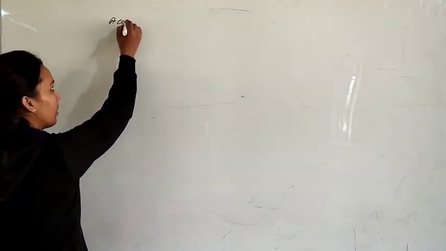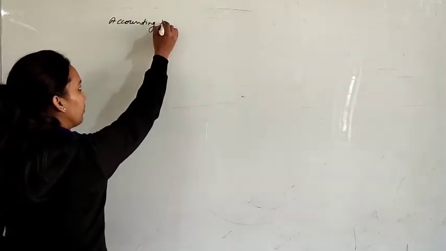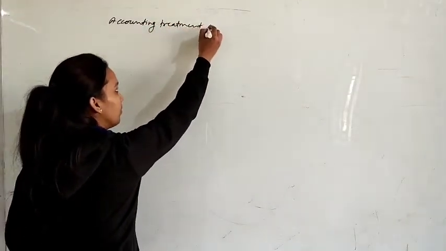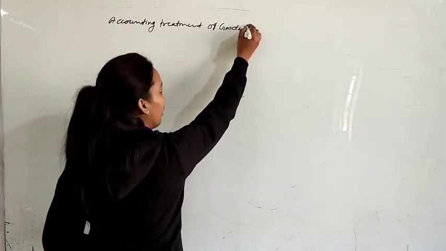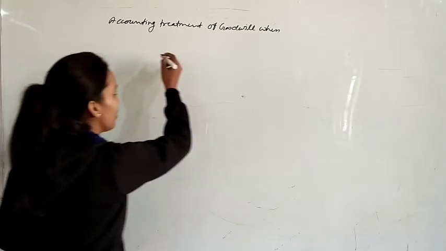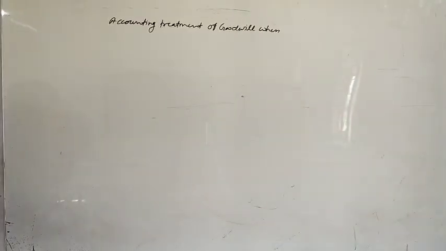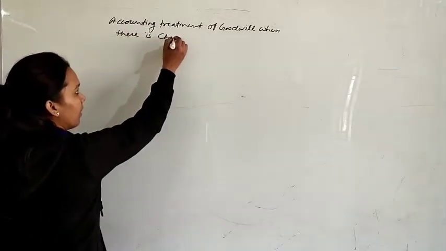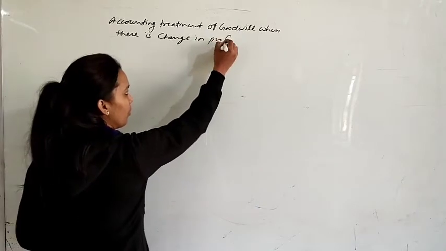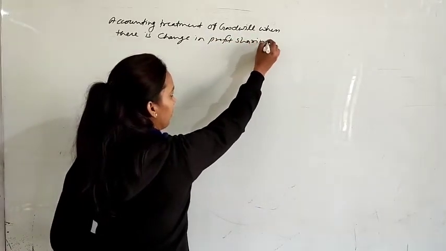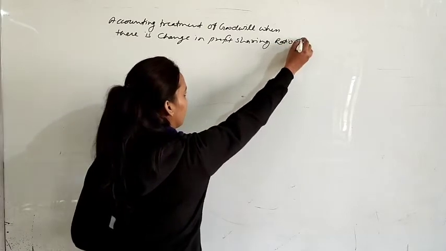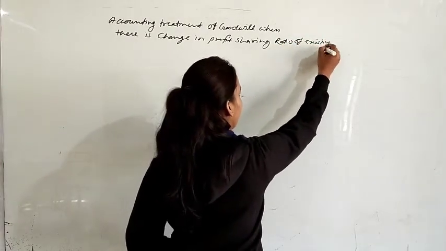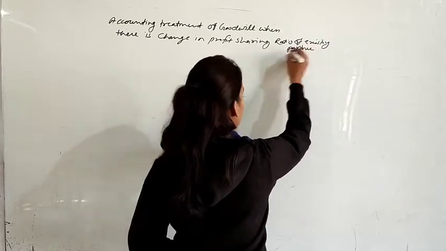So let's start the next topic of chapter 3rd. Next one we are going to discuss about accounting treatment of goodwill, when there is change in profit sharing ratio of existing partners. Yes, what is this topic?